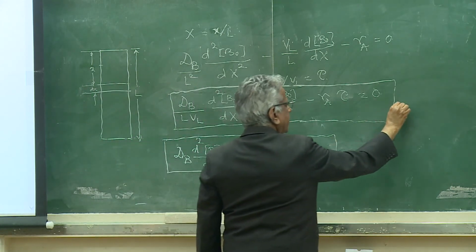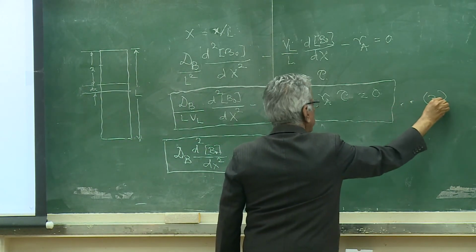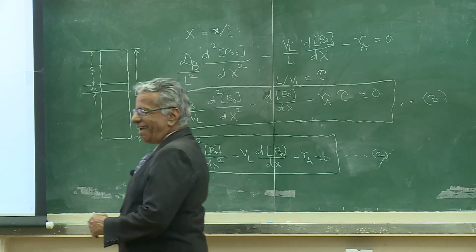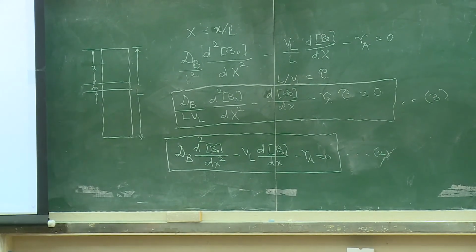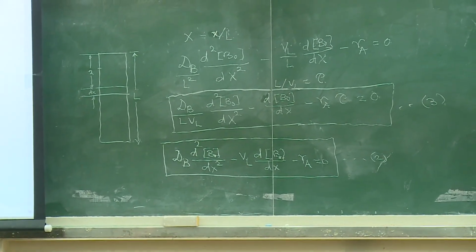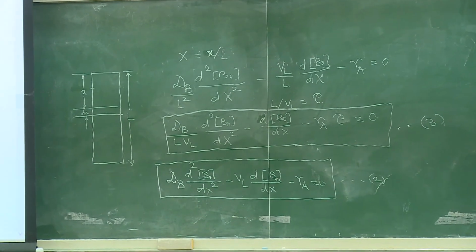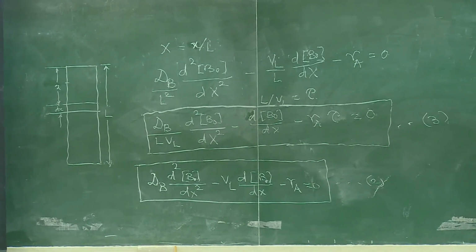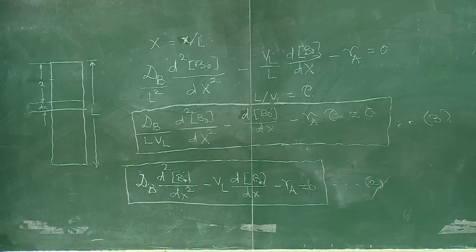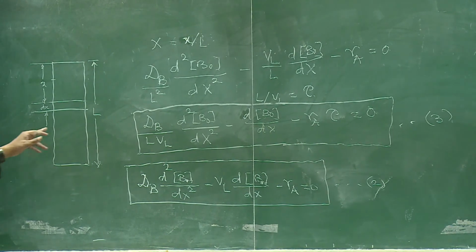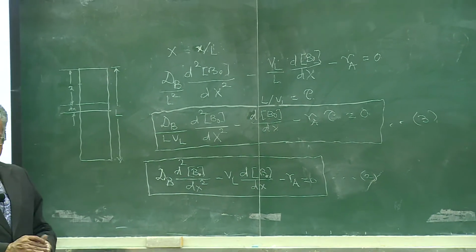Call this as equation 3. So we got a dimensionless number, that is dispersion plus diffusion coefficient upon L into VL.